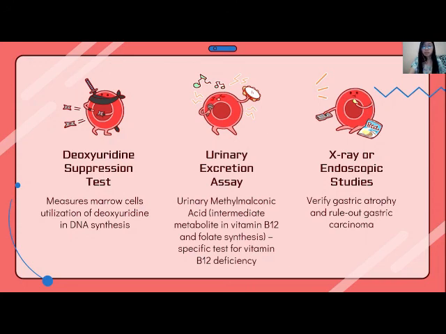In this test, the presence of methylmalonic acid in the urine is measured, which is an intermediate metabolite in vitamin B12 and folate synthesis. Your body makes large amounts of this metabolite if you have a decreased level of vitamin B12. So, the excess amount will be excreted in your urine if you are vitamin B12 deficient.